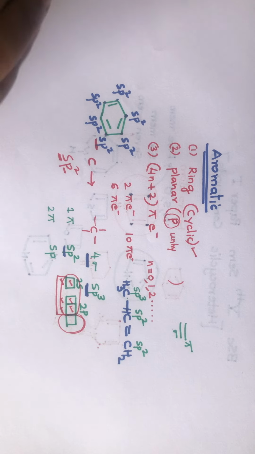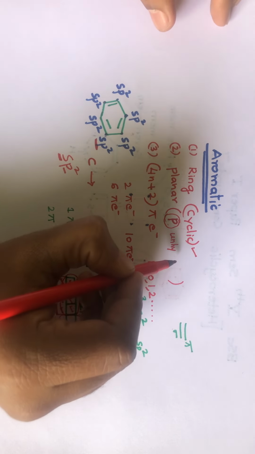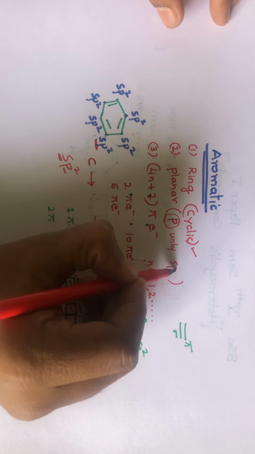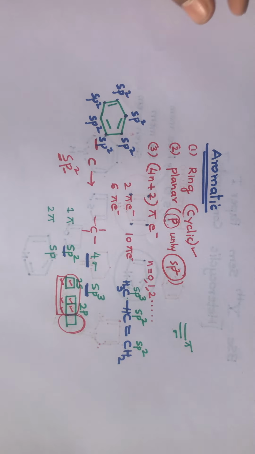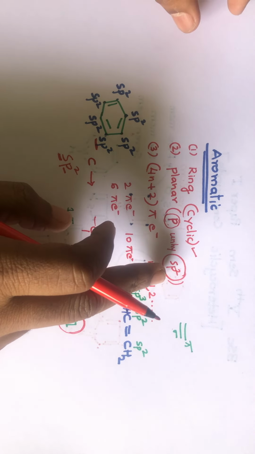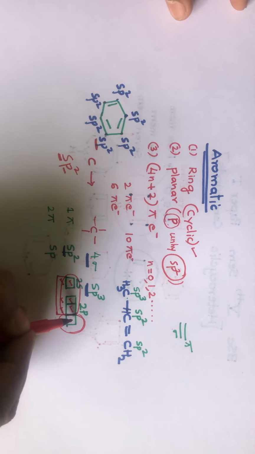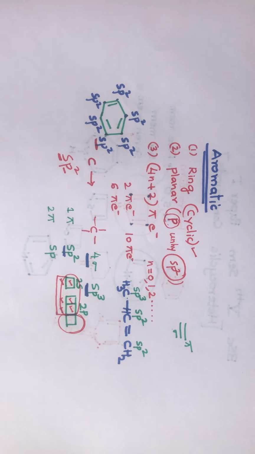So in general I can say that if the hybridization of the carbon atom is sp2, then there will be one unhybridized p orbital, and the electrons present in that p orbital can be involved in the delocalization.